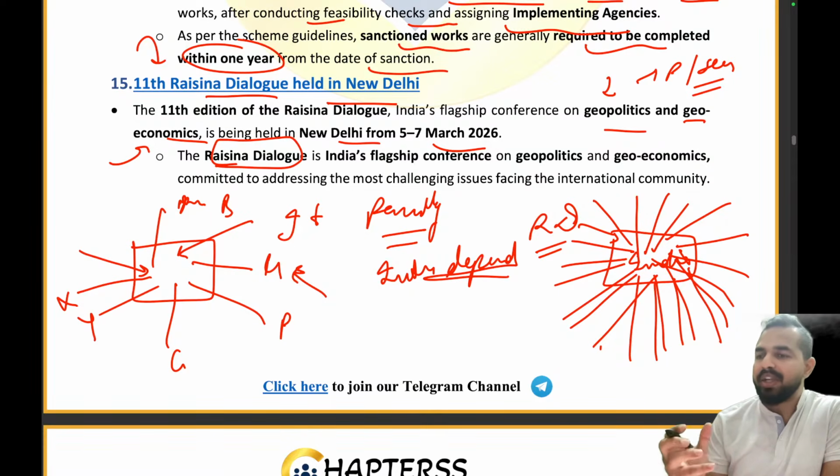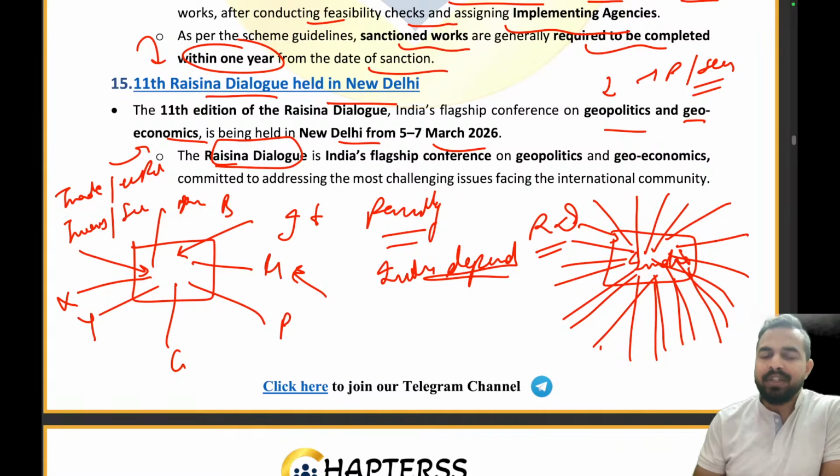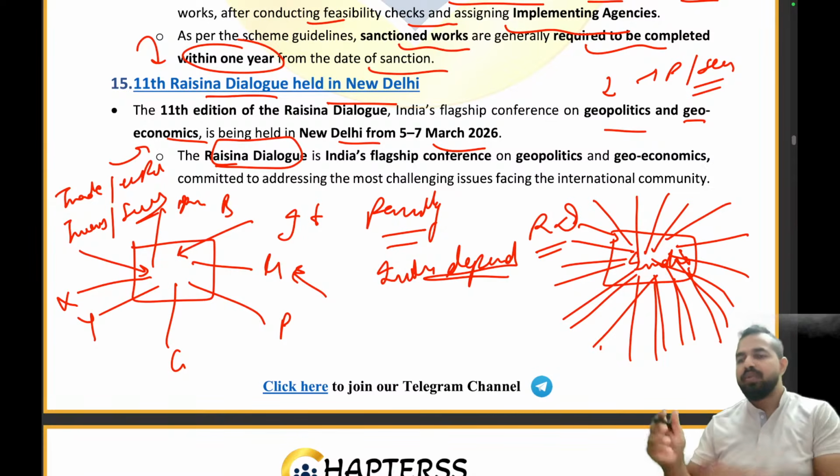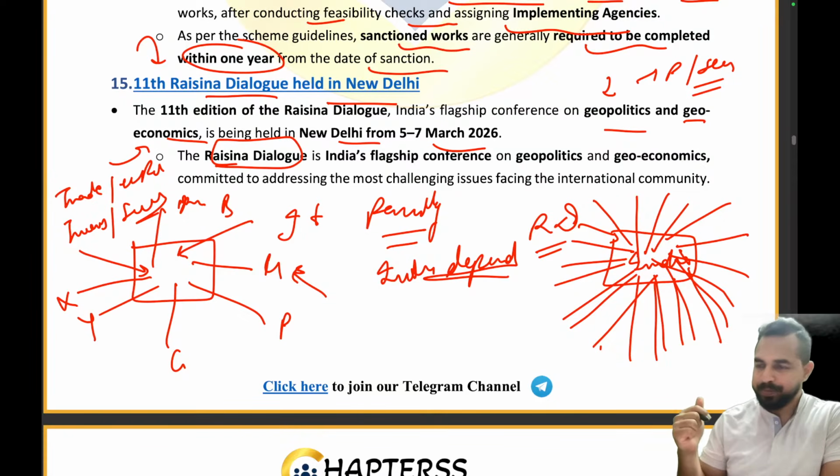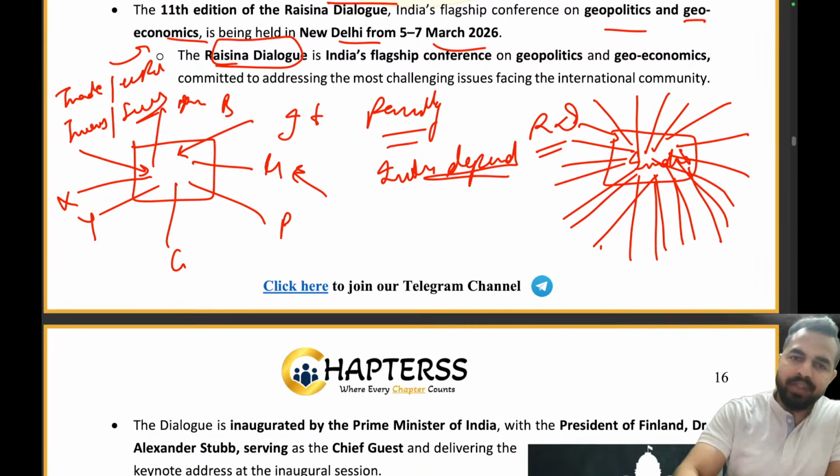That is geopolitics. And what is geoeconomics? Geoeconomics is basically with the help of trade, economic relations, trade wars, semiconductor supply chains. These are part of geoeconomics. So we are catering to both of them together on the dining table of Raisina Dialogue. Understanding the point? And this was held in New Delhi.